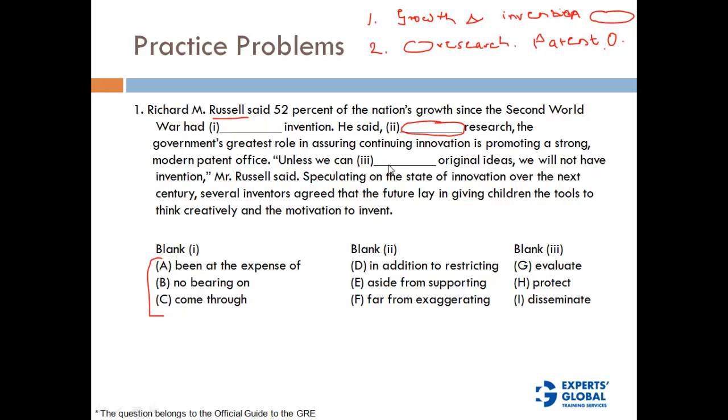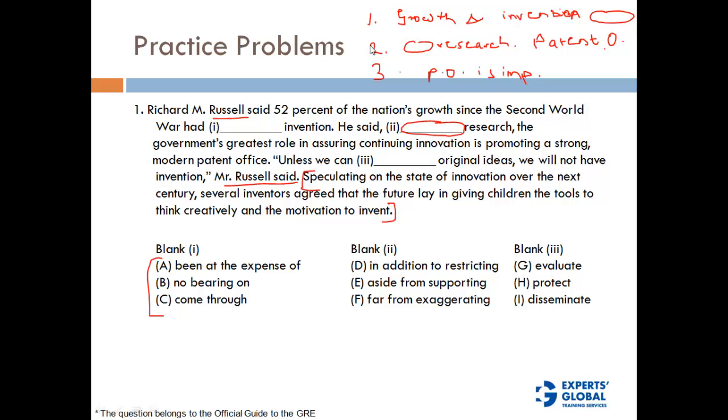Unless we can dash original ideas, we will not have invention, he further says. Speculating on the state of innovation over the next century, several inventors agreed that a future lay in giving children the tools to think creatively and the motivation to invent. Now you will see that this sentence has no blank, but basically it is the third idea, that patent office is important or innovation is important.